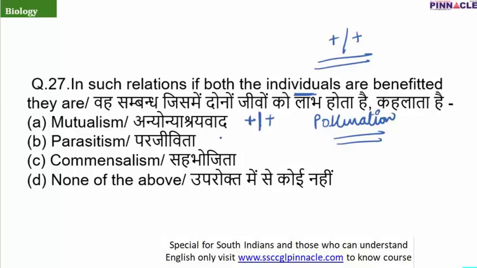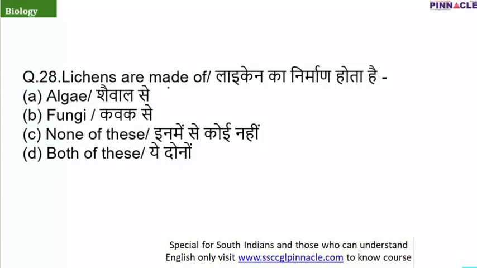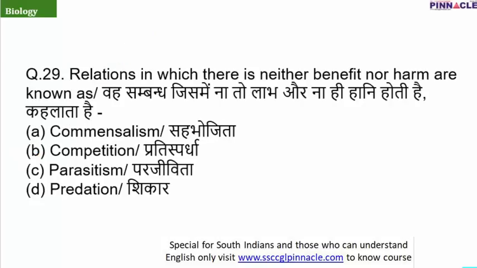Second is parasitism. In case of parasitism, the parasite is benefited and there is a loss to the host. In case of commensalism, benefit is provided to one species and the other remains neutral. So the correct answer according to the question is option A. Question number 28 is, lichens are made up of. So lichens are made up of algae and fungi. And the correct answer is option D, both of these.